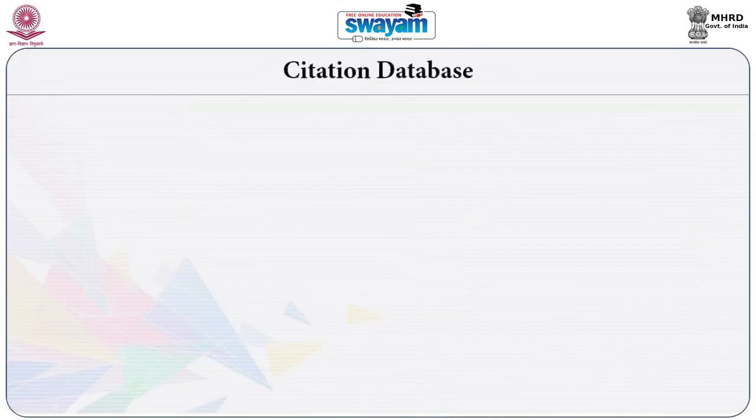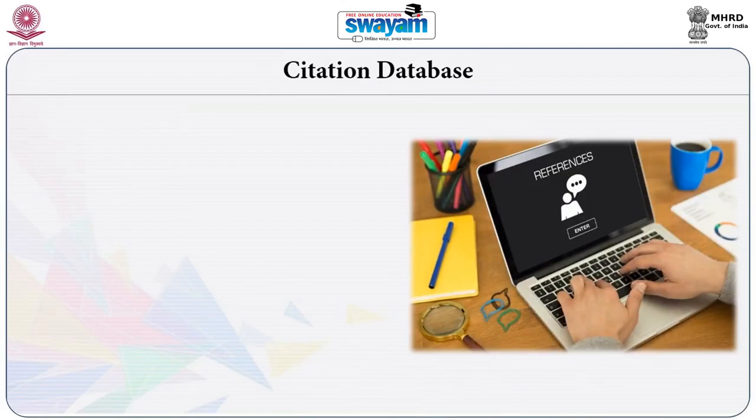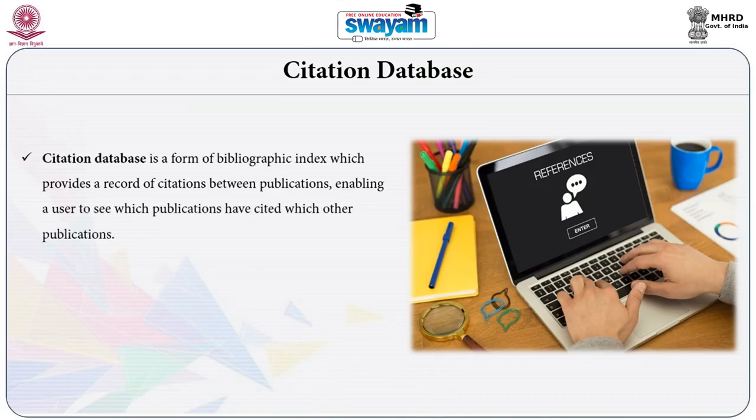Then another kind of database is the citation databases. Citation databases are a form of bibliographic database, but they provide additional information like the citations in different publications, that is books or journal articles, so that users can see which article refers to which other articles, or by which other articles a specific article is referred to.